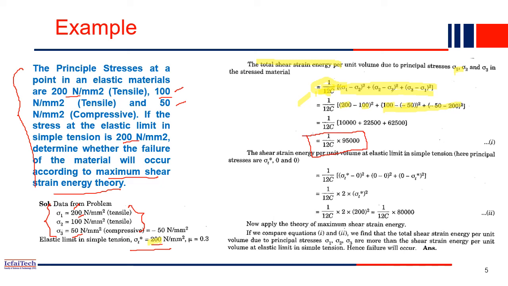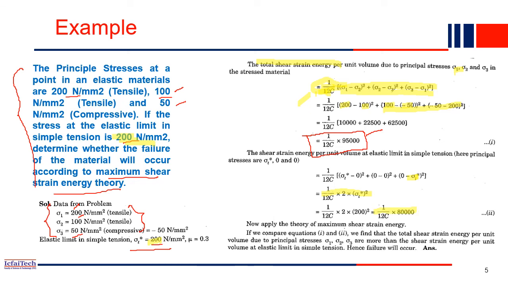So this is the applied shear strain energy because of the application of external load. Now what is our internal capacity? The internal capacity is also given: the yield stress sigma t is 200. Just plug in and replace sigma t with 200, and you get this final one.